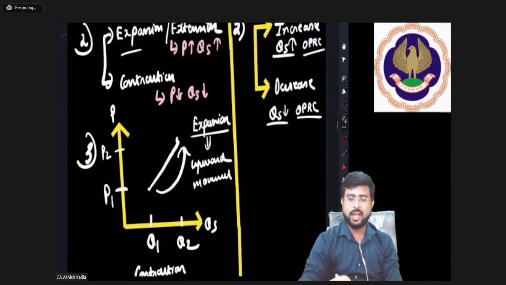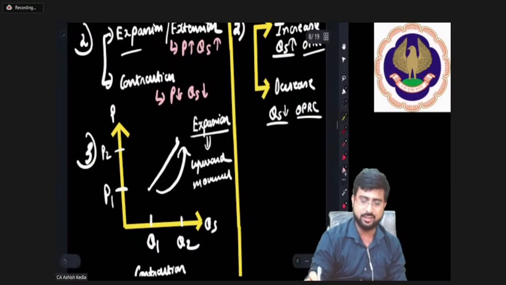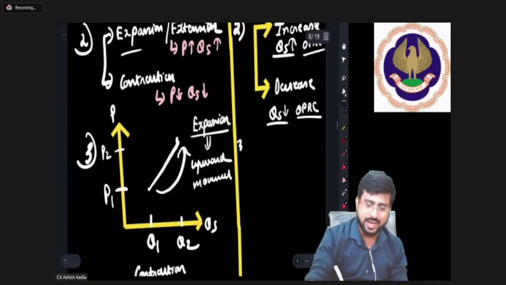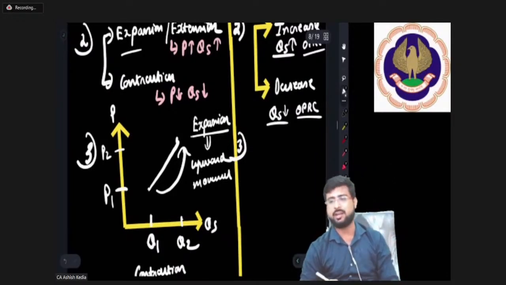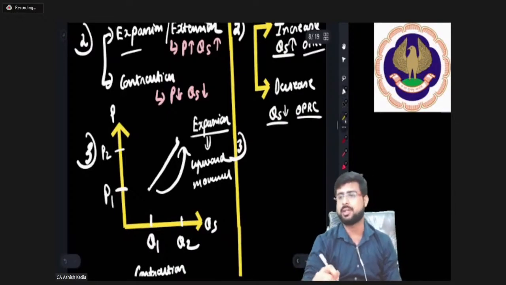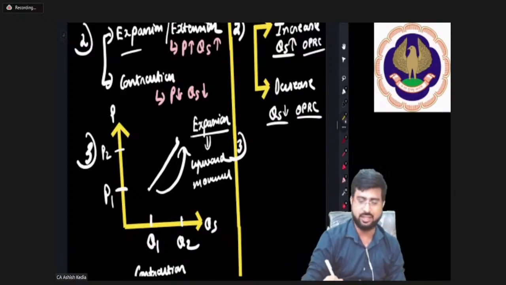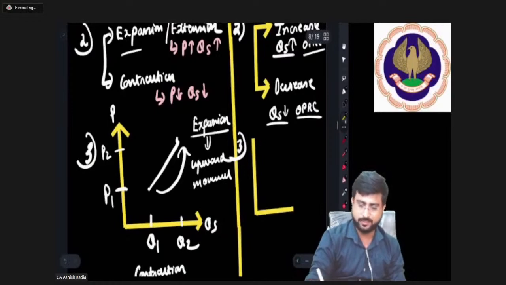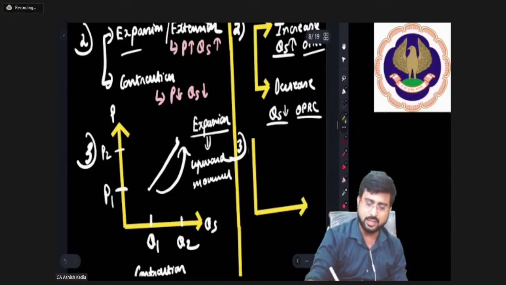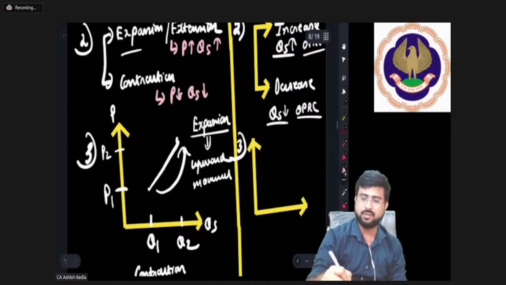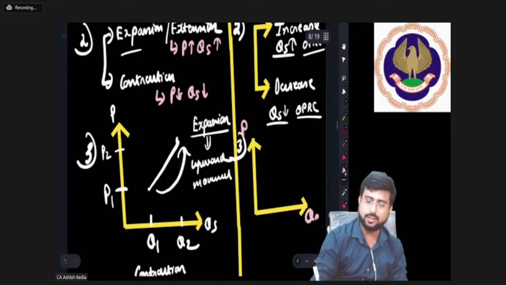So now if we talk about increase and decrease, let's pay attention everybody. I have written friends price here, quantity supplied here.